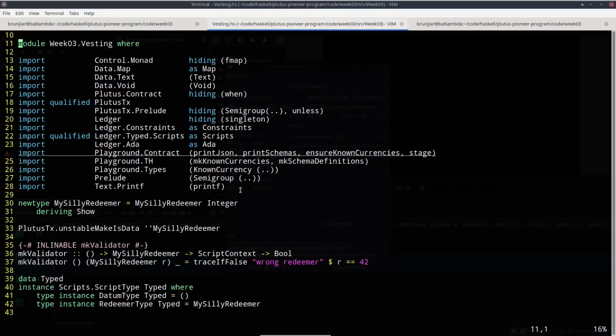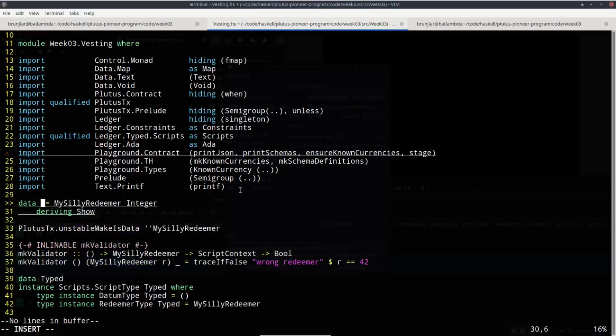So the first step is to think about the types of datum and redeemer. And for the datum, I think in this case it makes sense to have exactly these two pieces of information, the beneficiary and the deadline. So let's define this type.